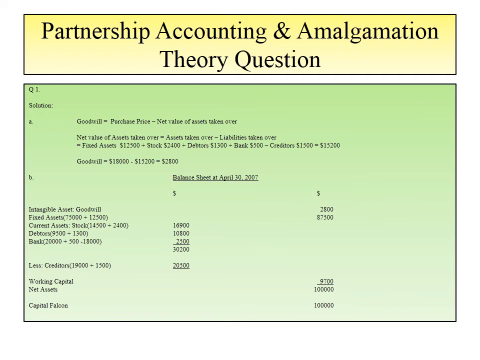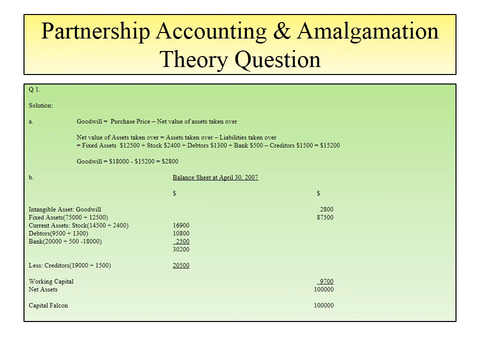And now we have to deduct the creditors from these current assets, that is 19,000 creditors of Falcon, plus 1,500 of Sparrow. If we total it, then we get a figure of 20,500. Deducting it from current assets, current assets minus creditors, we get a figure of 9,700.